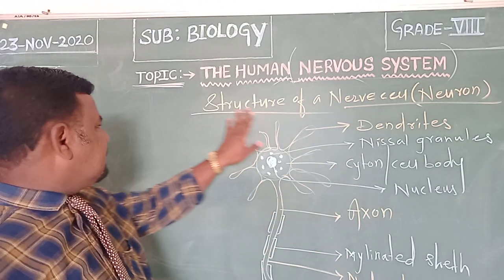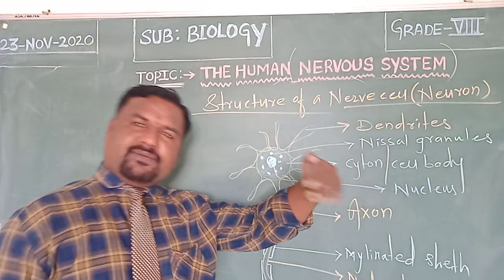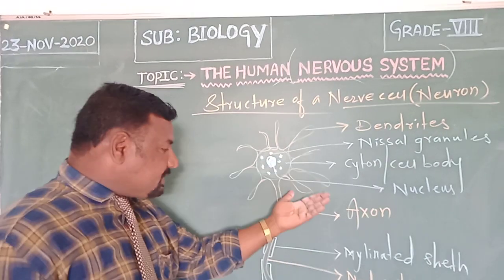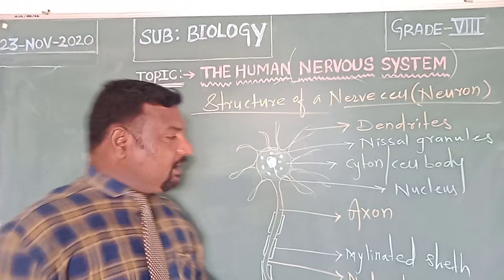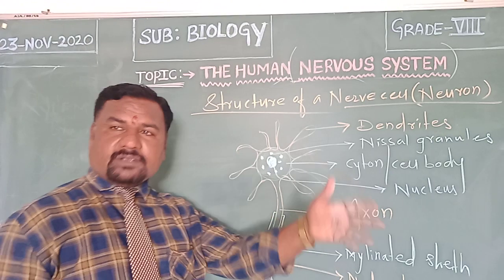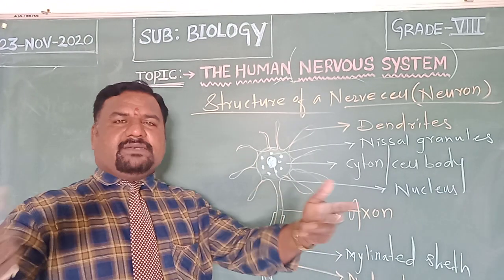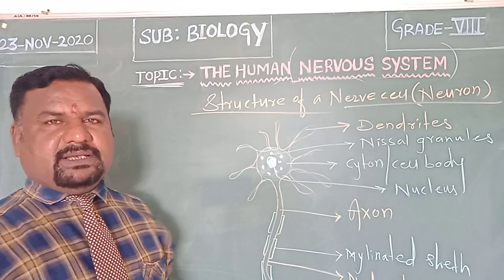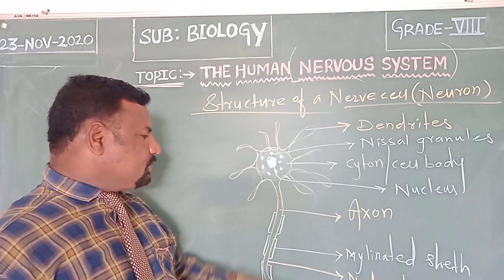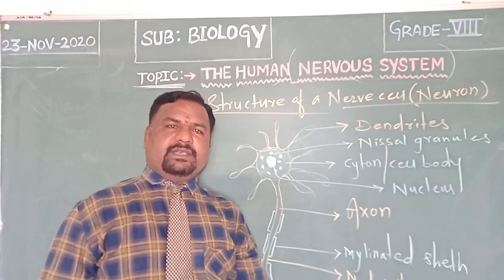So this is the general structure of the nerve cell, children. Further, based on function, neurons are of different types, and based on structure, nerve cells are also of different types. That we'll discuss in our next class. Today this is enough. We'll stop here now. Thank you, children.